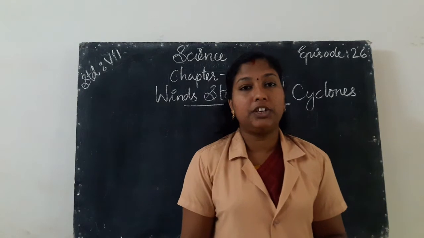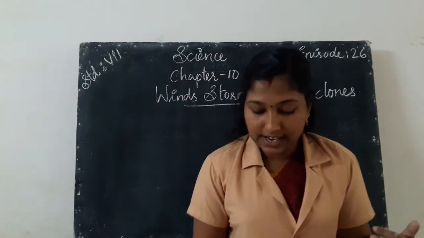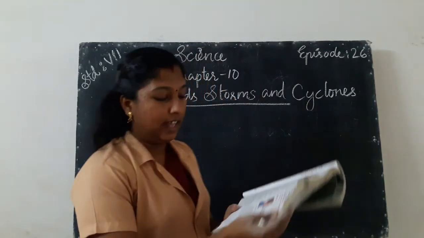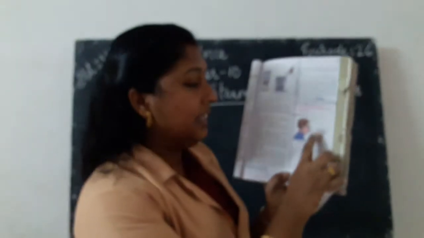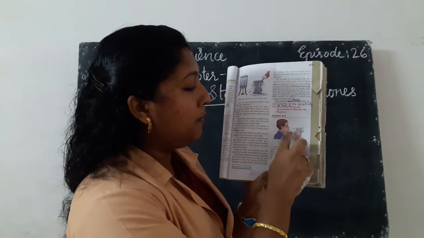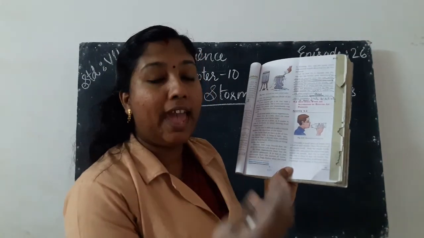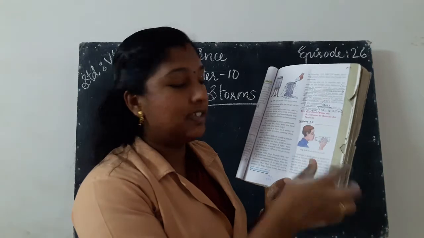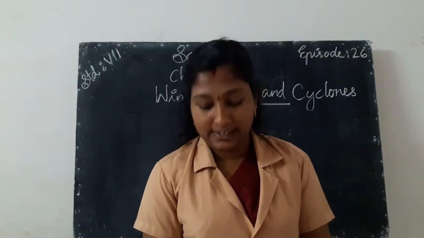So from this activity also we can say that the air exerts pressure. Okay. So here in your textbook that is given. A boy takes an empty bottle, then he makes a paper ball, then he puts the paper ball just inside the mouth of the bottle, then he blows air into the bottle. What happens? Yes, the paper does not go inside the bottle easily. Why?